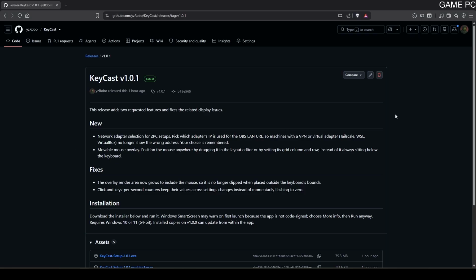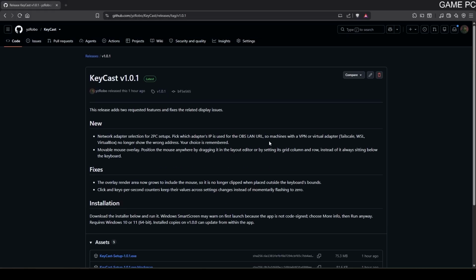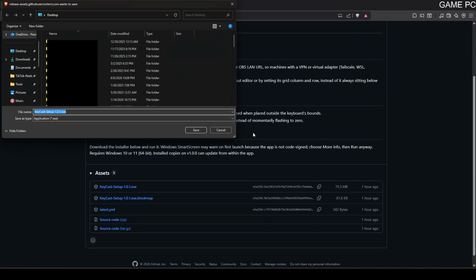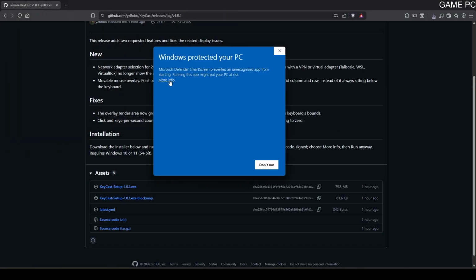Okay, first thing you want to do is go to the GitHub repo. I'll have it linked in the description below. And when you're there, browse to the latest release. Go ahead and download it. Save it. And when you first download it, you may see this message here. This is because I don't have a developer account for Microsoft, which is way too expensive for something like this. So if you hit more info and run anyway, it will install it.